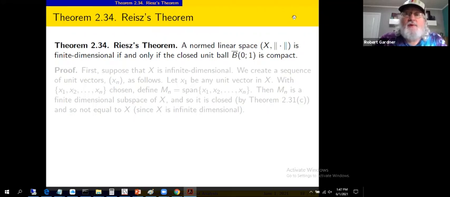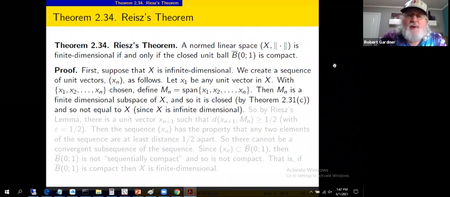And now for the proof. So the statement is formally a normed linear space X is finite dimensional if and only if the closed unit ball B bar 0, 1 is compact. So 2 claims. First, let's suppose X is infinite dimensional. We're actually showing the contrapositive of one of the cases. We're going to create a sequence of unit vectors, x sub n, using Riesz's lemma as follows. Take x1 to be any unit vector in the normed linear space.